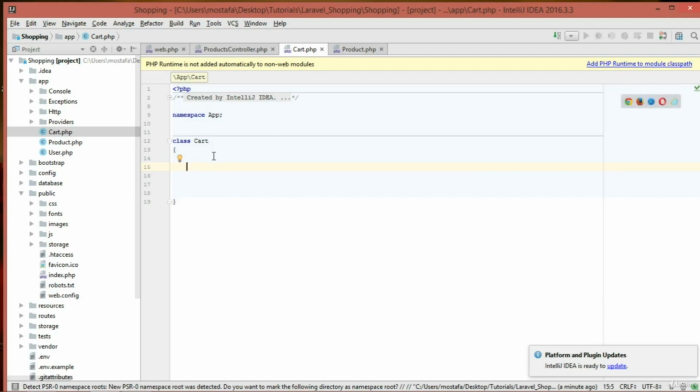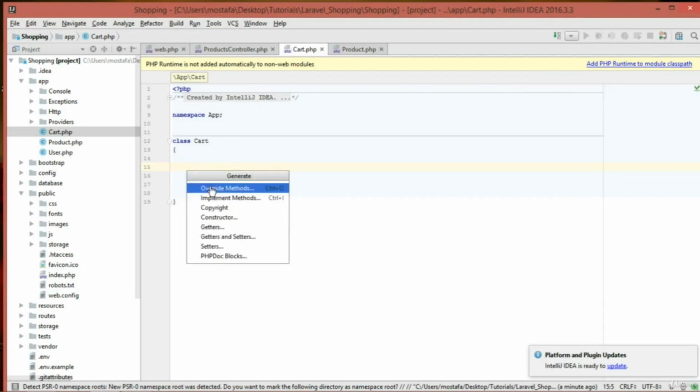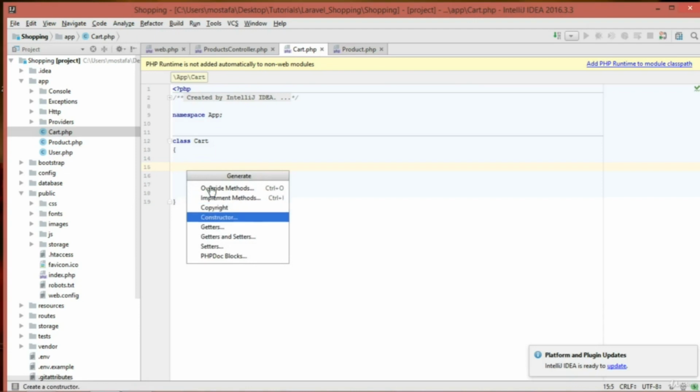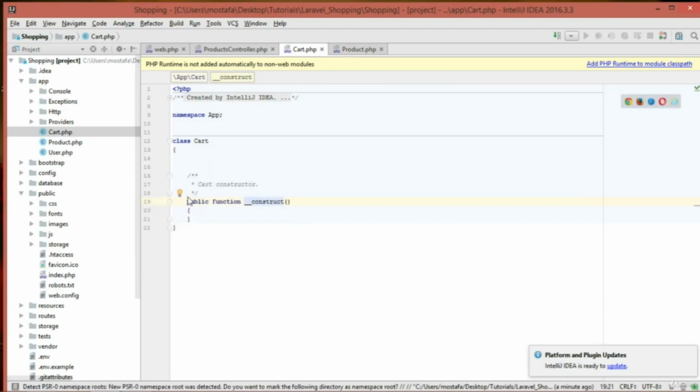And if not, it's just going to initialize the values with 0. So first of all, I'm going to create a constructor, and as you can see, the constructor in PHP is double underscore, and then construct. And inside this constructor, I'm going to initialize these values.